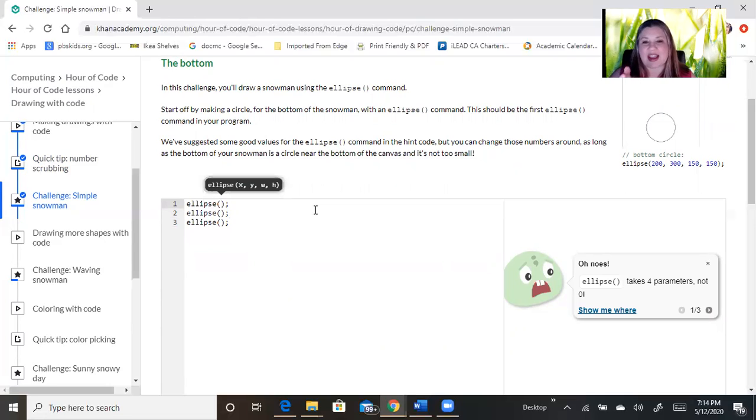The first thing is X. We know that X goes from 0 to 400, so we want it in the middle. We want our snowman in the middle, so let's do 200. And then Y again goes from 0 to 400 down, so we want it to be closer to the bottom. So let's do 300. And then we want it pretty big. Let's try 300 and 300 for the height and the width.